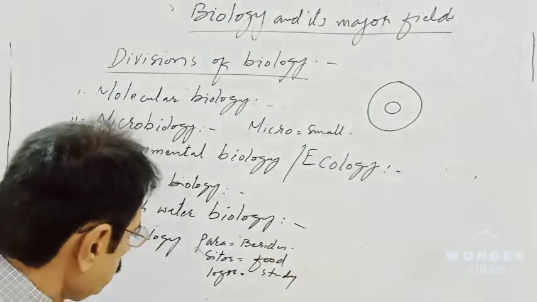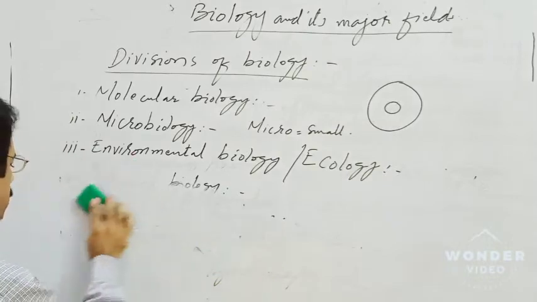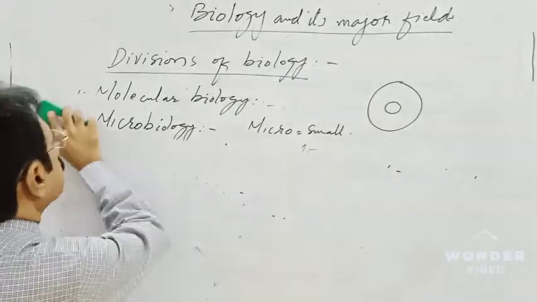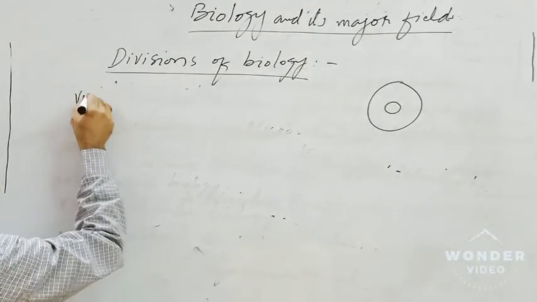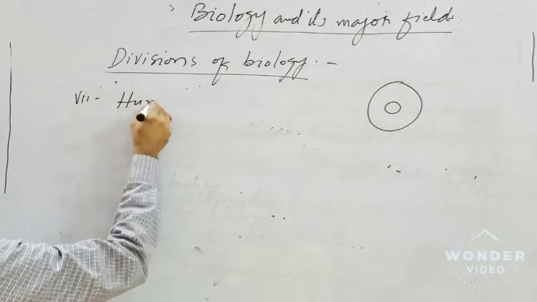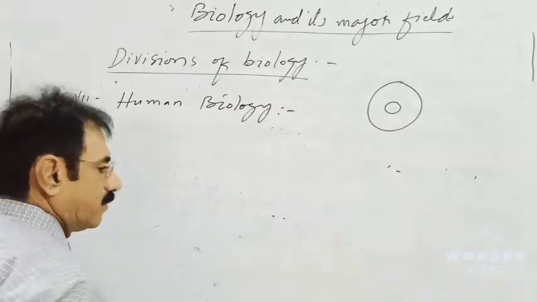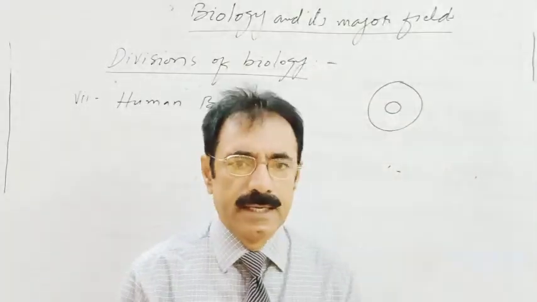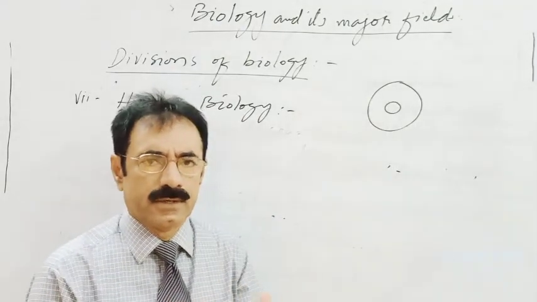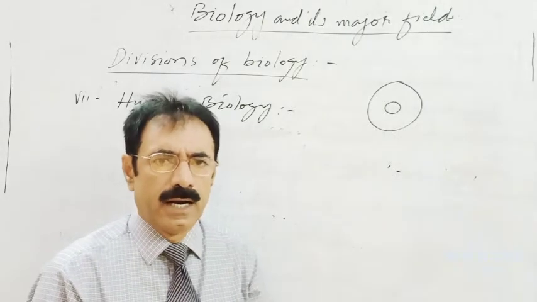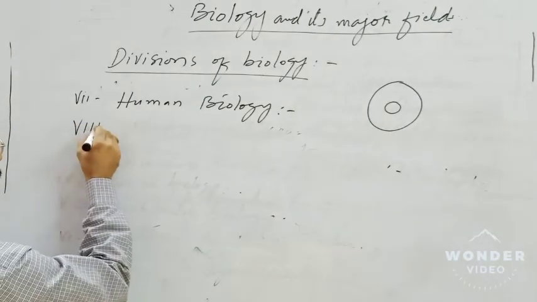Number 7 is human biology. Human biology is the branch of biology that deals with the study of human life, the morphology, the physiology of the human, anatomy, etc.